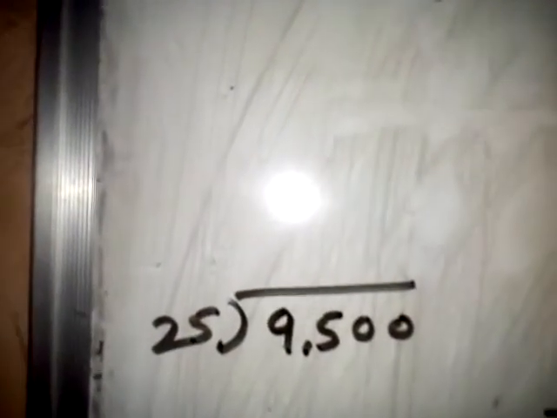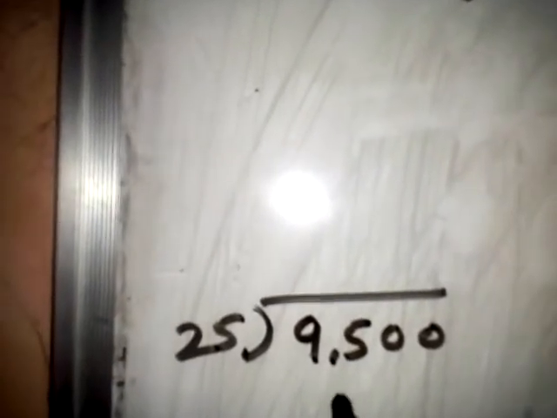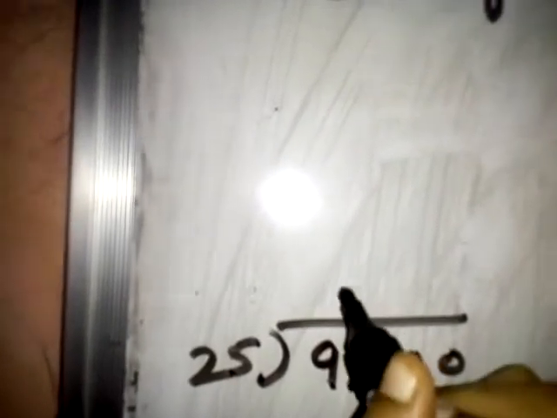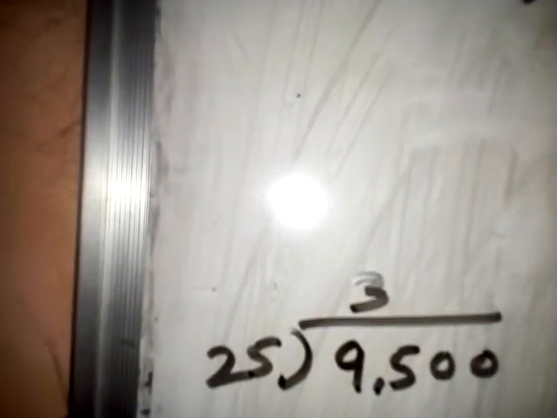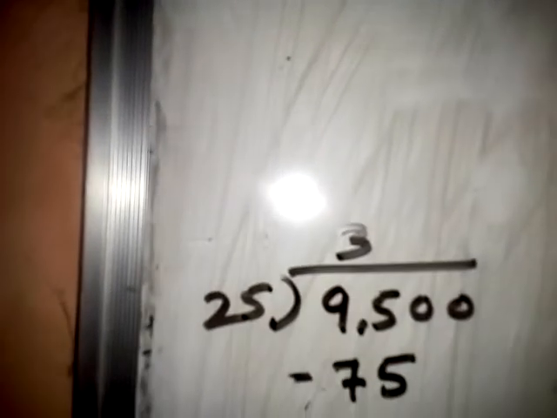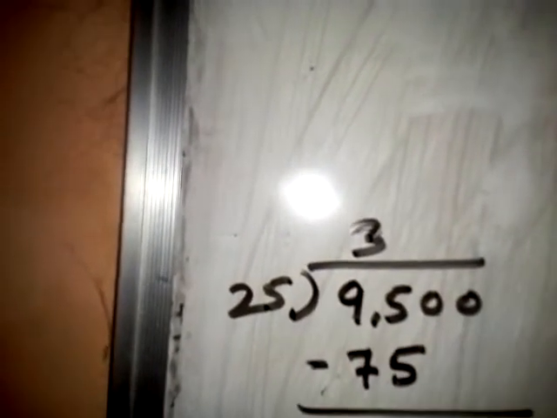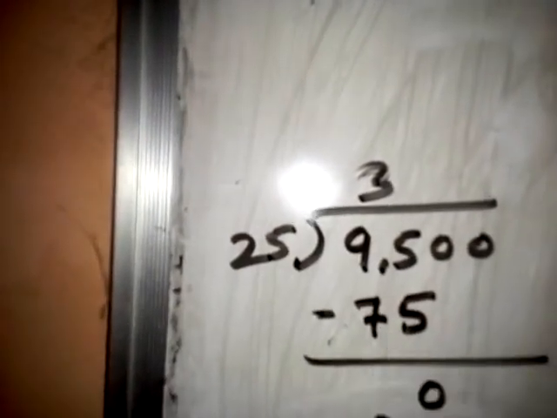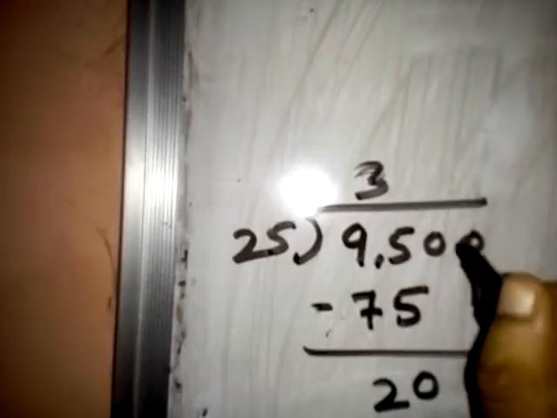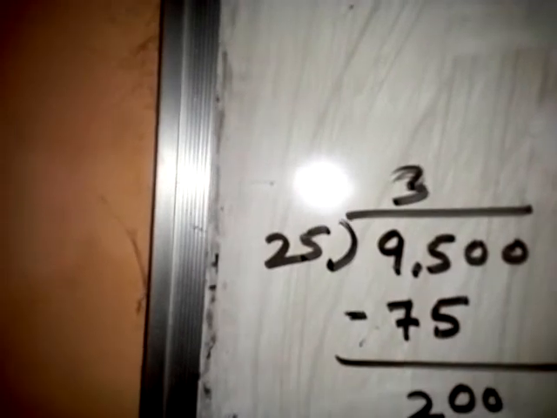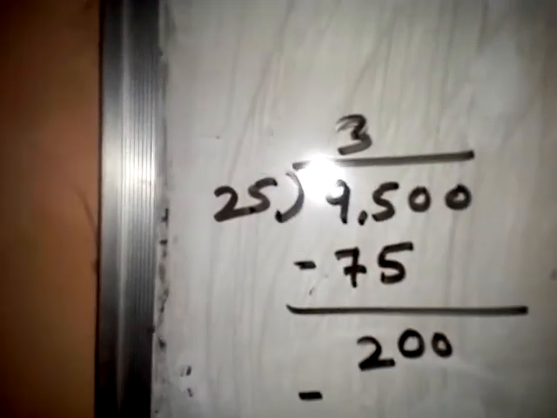Say the 25 table, how much is coming? If it is not going in this number, take the last smaller one which is coming. 25 3s are 75, because 25 4s is 100. 5 minus 5 is 0. 9 minus 7 is 2. This 0, bring it down. Second last. 25 8s are 200, it is going.